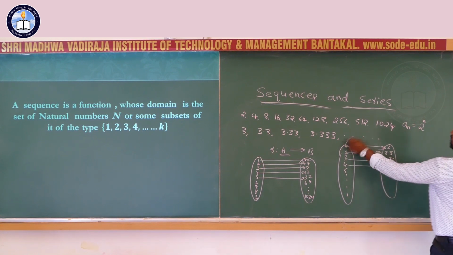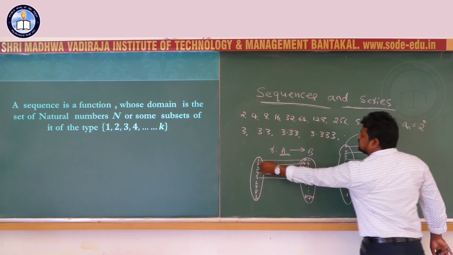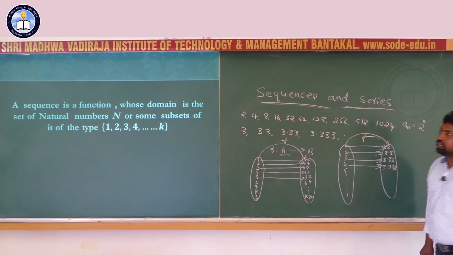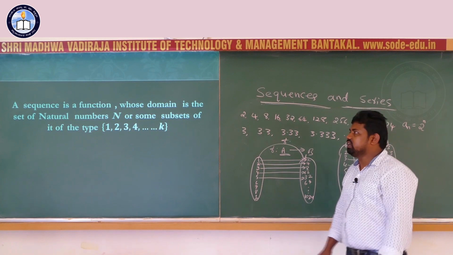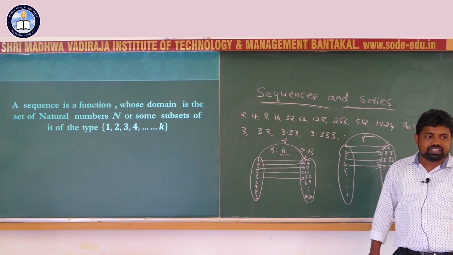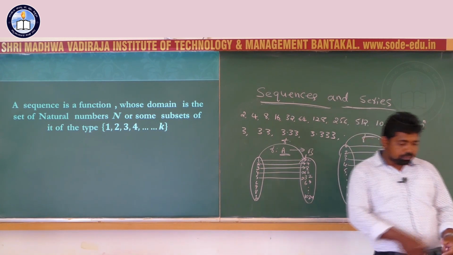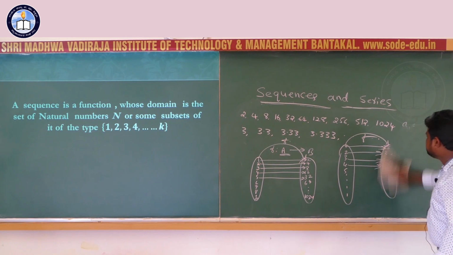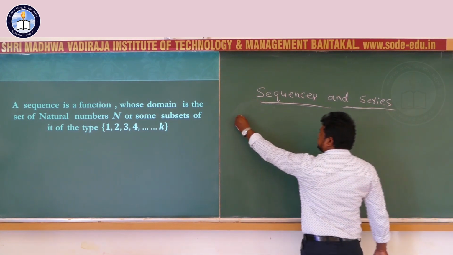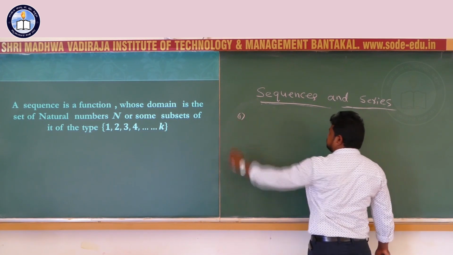So it is a function. Here this relation is also a function. Therefore, a sequence is a function whose domain is the set of natural numbers n or some subsets of it of the type 1, 2, 3, 4 up to k. That means it is a finite subset of the natural numbers, but a subset starting from 1.